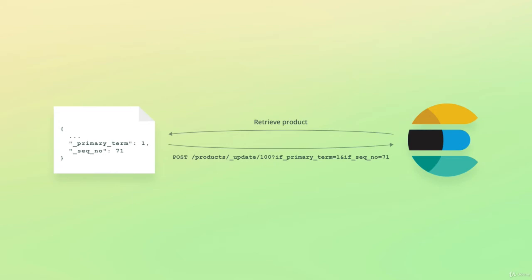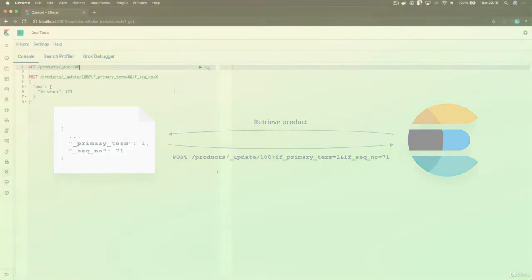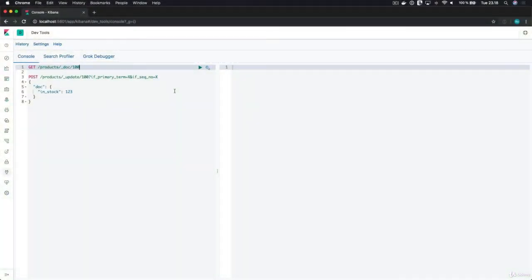To do that, we use the if_seq_no and if_primary_term parameters. Elasticsearch will then use these two values to ensure that we won't overwrite a document inadvertently if it has changed since we retrieved it. If that happens, the operation will fail and we can try the process again. Let's head over to Kibana and see that in action.